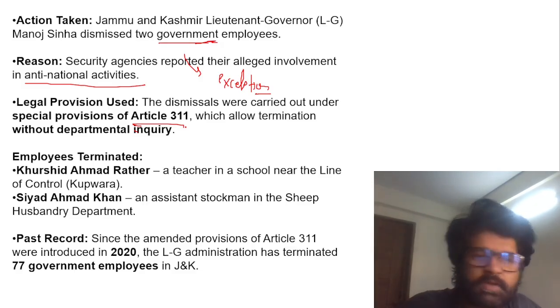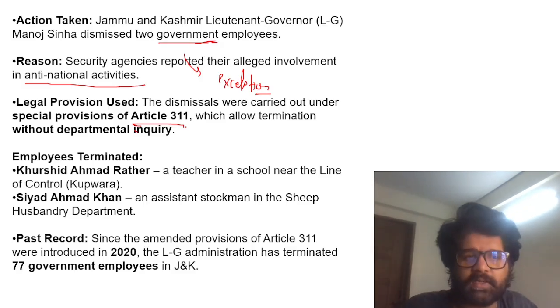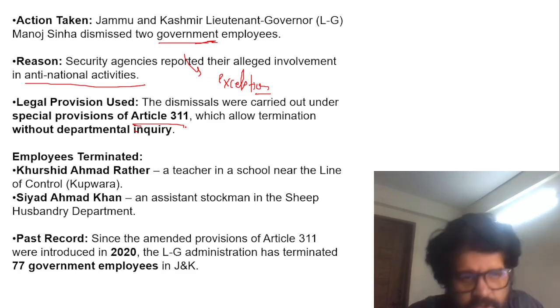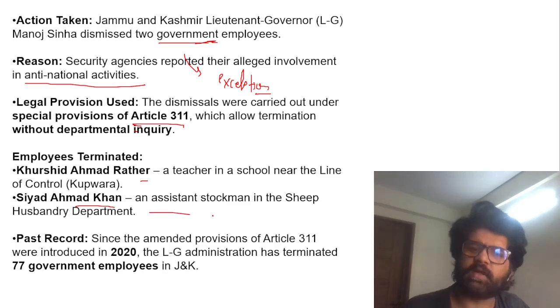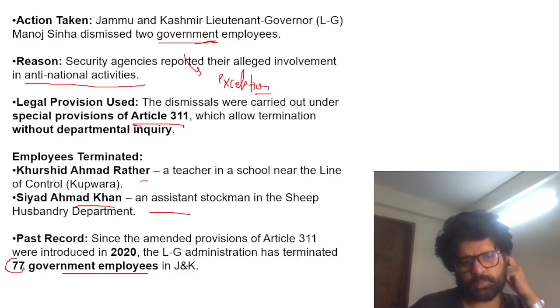They can ask you what Article 311 is associated with. Anyway, articles are important from every exam perspective, especially UPSC. So these two, Khurshid Ahmad Rathir and Siyad Ahmad Khan, have been removed. Since the amended provision exception has been introduced, 77 government employees have been terminated by the LG since 2020. No, not since 2020 rather, 1920.